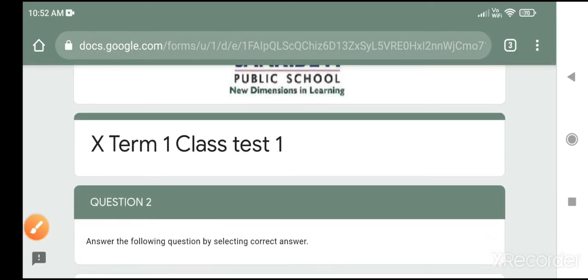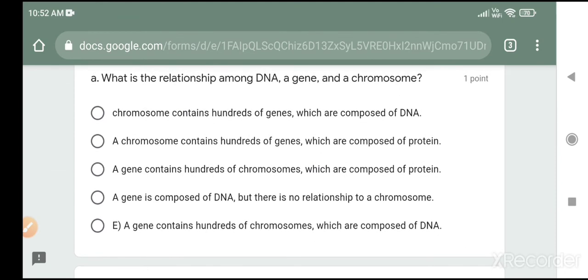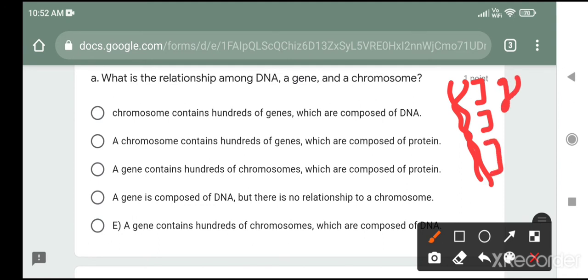Now, going to the next question, what is the relationship among DNA, a gene and a chromosome? Let's see the rough structure of DNA. This is the structure of DNA, and it consists of small segments, and each segment is considered as a gene. Okay, so a gene is a segment of DNA. Now what is a chromosome? A chromosome consists of DNA and histone protein.